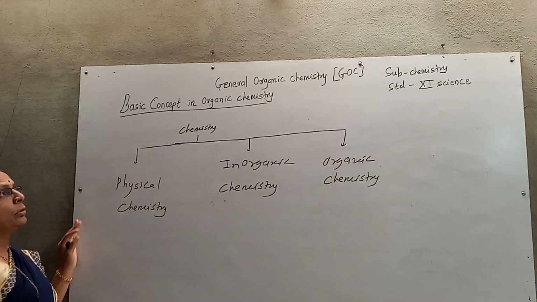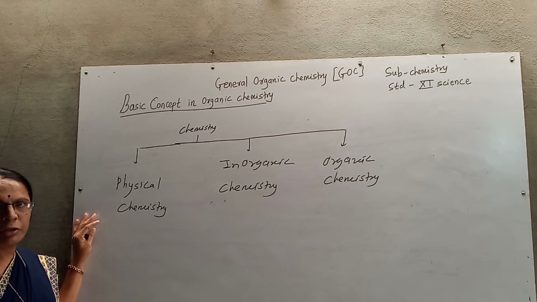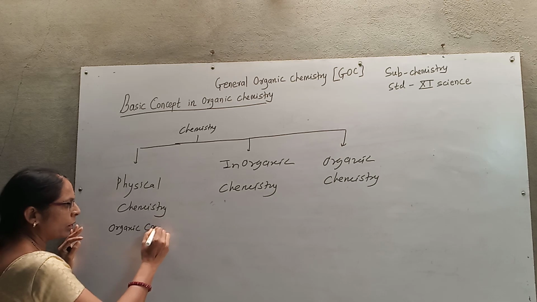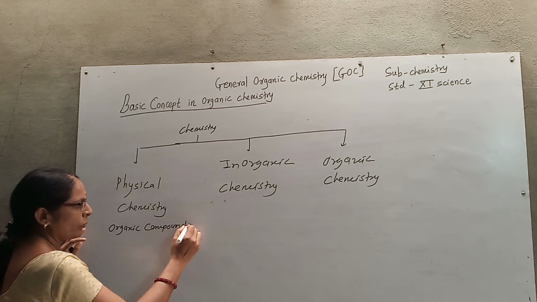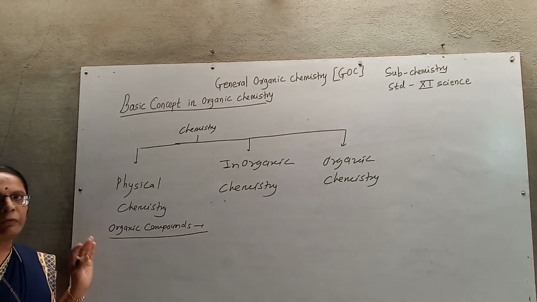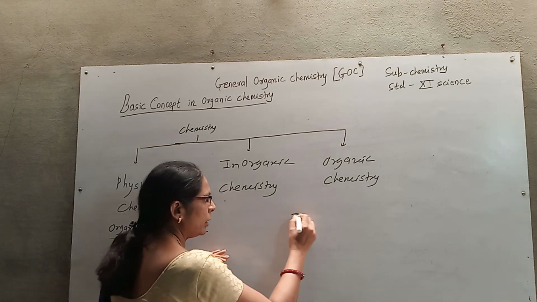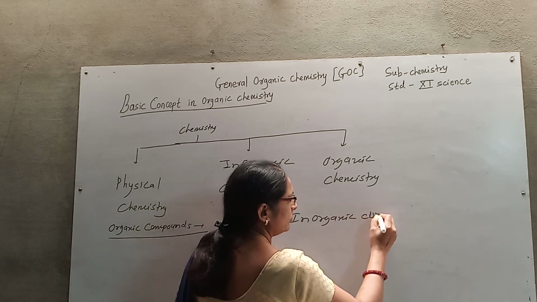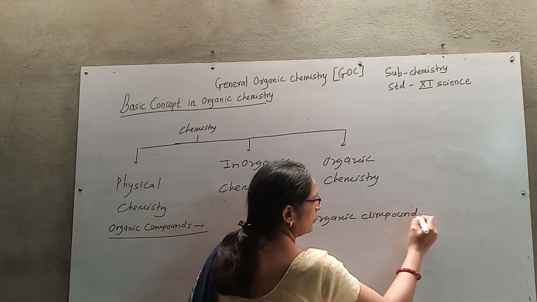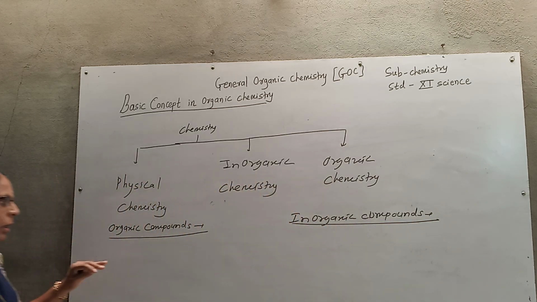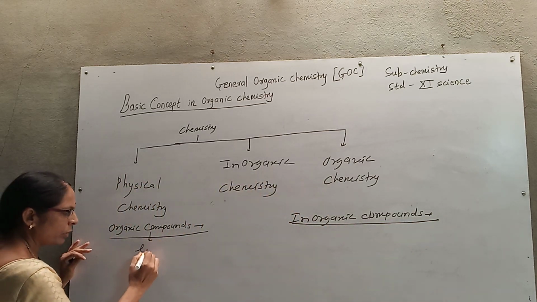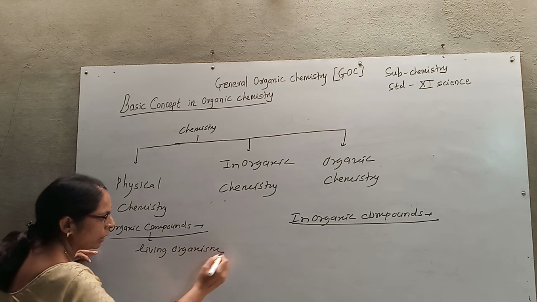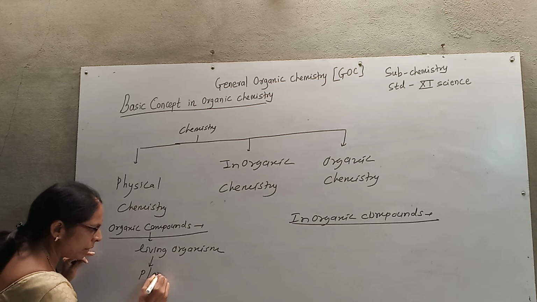So organic chemistry contains an important topic, that is organic compounds. Now we can make a difference between organic compounds and inorganic compounds. Organic compounds are obtained from living organisms, particularly from plants and animals.